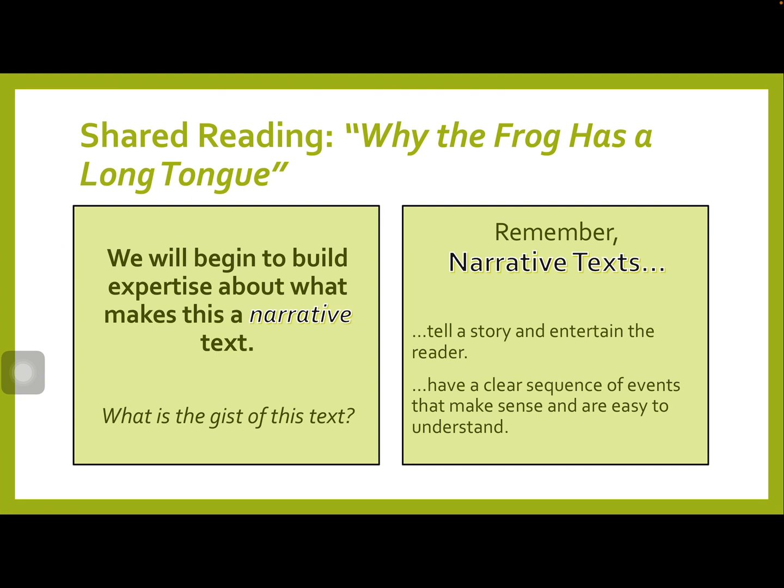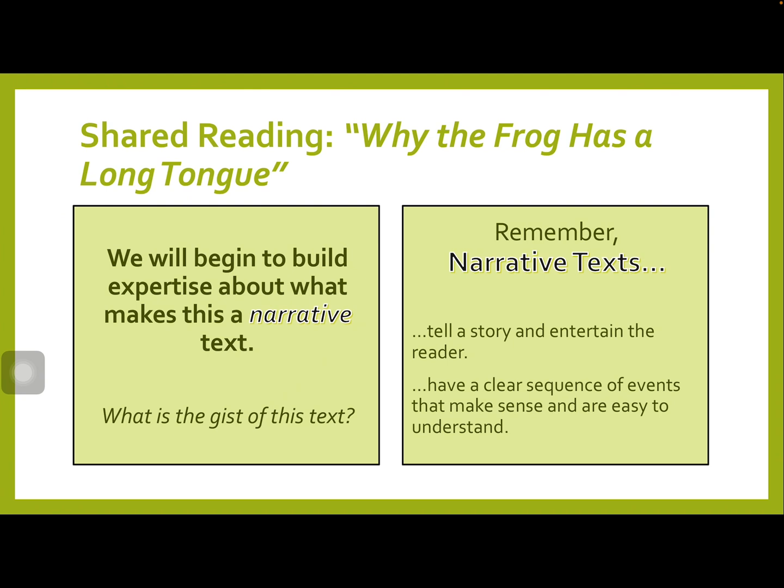So think back into our lesson yesterday. You can always go back to the video from yesterday and listen to the story about why the frog has a long tongue with our frog named Kicker. So, we will begin to build expertise about what makes this a narrative text and what is the gist of the text. So, the gist was there was a tiny frog named Kicker, and he wanted to be in the fly eating contest, right? But he didn't have long legs. So he practiced exercises and he made his tongue really long, and that's how he was catching the flies, and he won. So remember, narrative texts tell a story and entertain the reader.